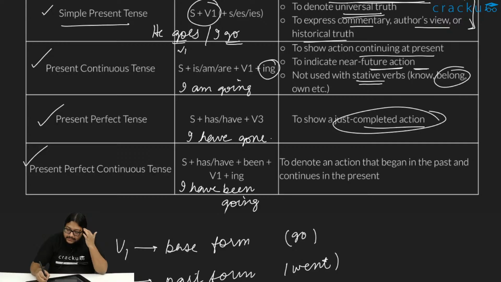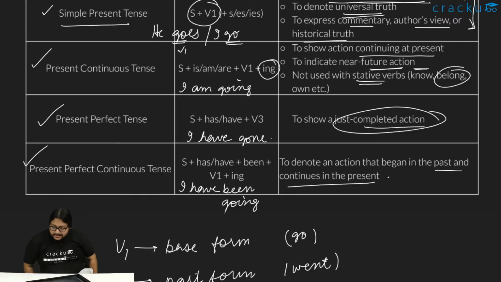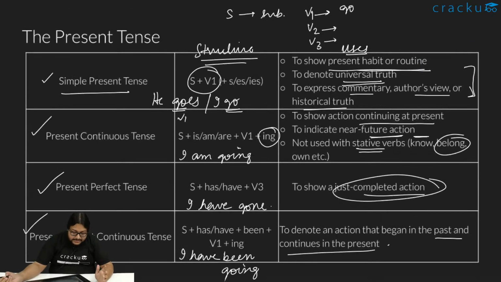To denote an action that began in the past and continues in the present. In case of present perfect tense, it's like abhi khatam kiya. It just finished right now. Present perfect continuous tense is something which I started and it's still going on. Like I have been teaching this class for the last 1 hour. From the last 1 hour, I'm still continuing to teach this class. So that is the present tense.